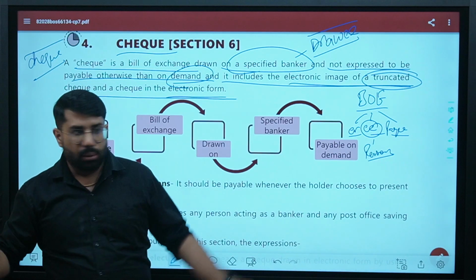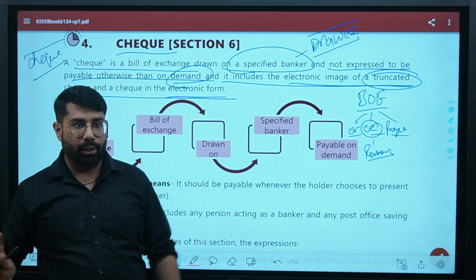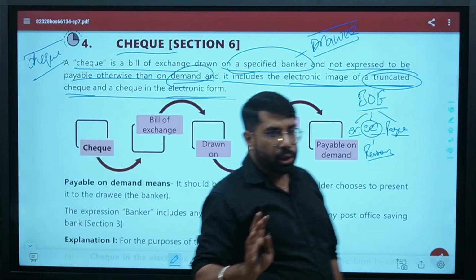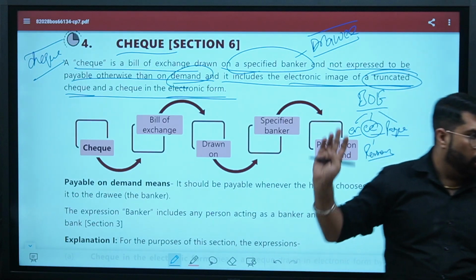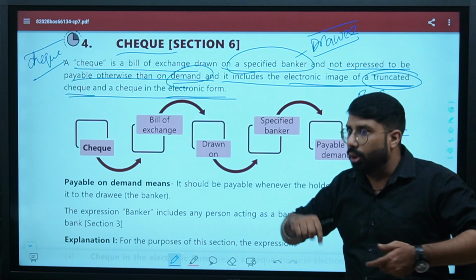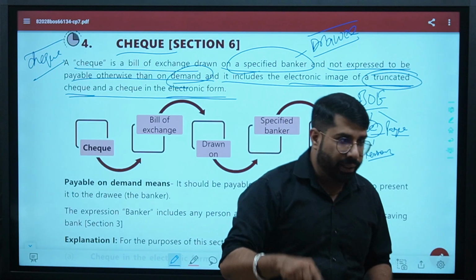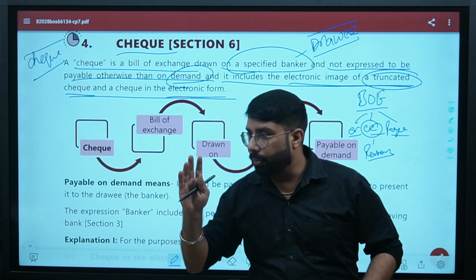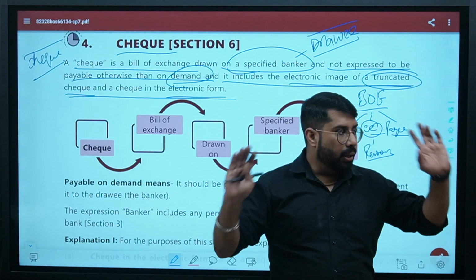That will be the e-check, which is signed electronically, and the truncated check is signed physically, manually. Are you clear? So when you say check, check will include both things. Check will include the electronic image of the truncated check, and it will also include the electronic check, that is, the check in electronic form. Are we clear on this? Yes or no? Any doubts?